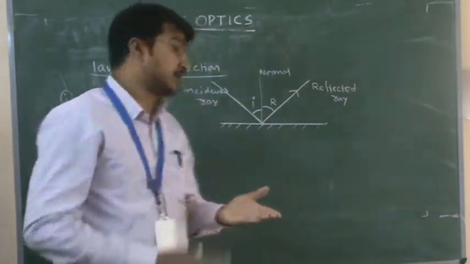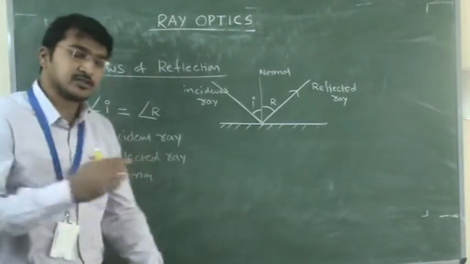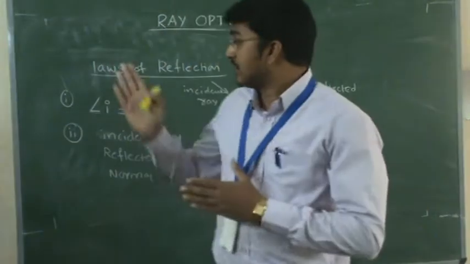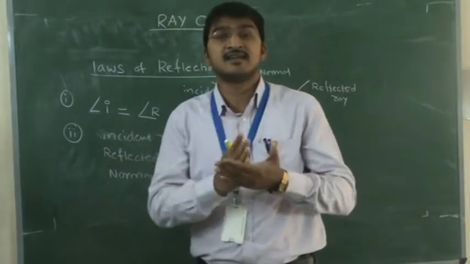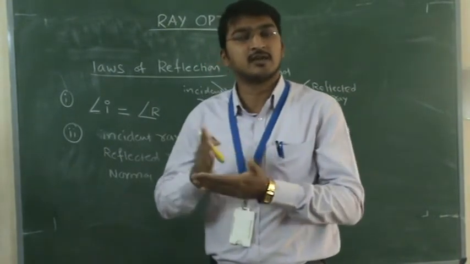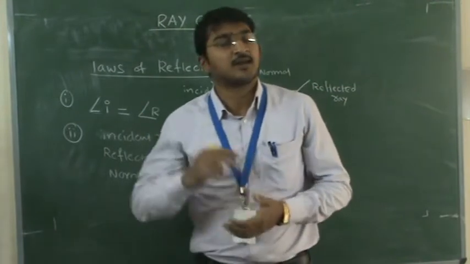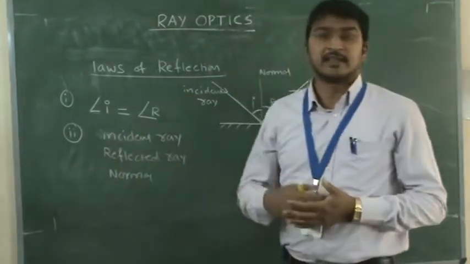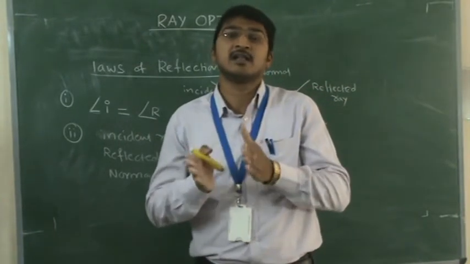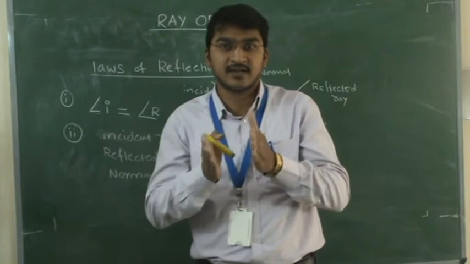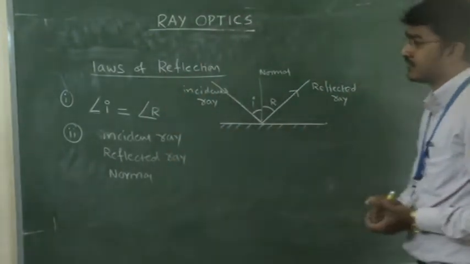Same medium, remember it. So what are our two laws of reflection? The first law tells that the angle of incidence is always equal to the angle of reflection. What does the second law state? The incident ray, reflected ray and normal of the plane always lie in the same medium. Right? So this is about the laws of reflection.